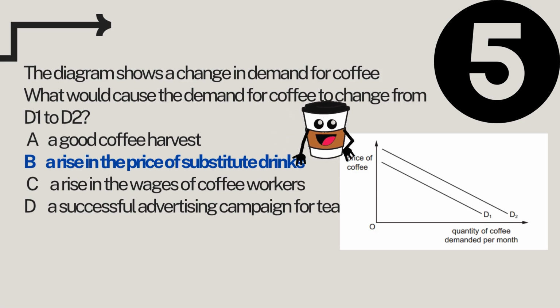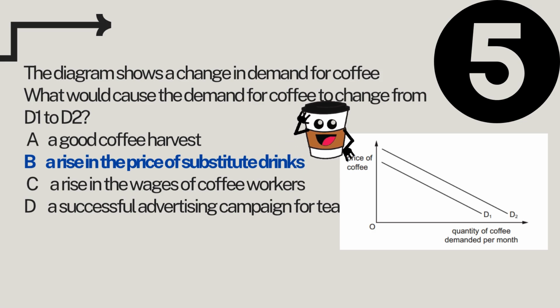So if alternatives like tea or soda become more expensive, then people change their preferences to coffee. And that increases demand and shifts the curve rightward from D1 to D2. So again, it depends on the alternative. If the alternative becomes expensive.